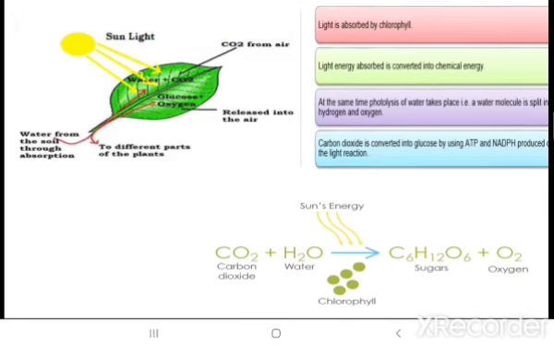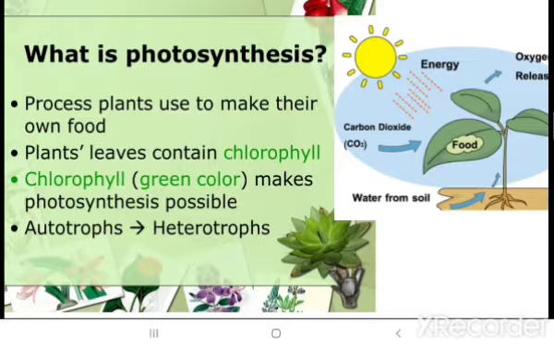Clear? So a very quick review of what we have learned: the leaves, in the presence of sunlight, and the carbon dioxide from the atmosphere, the chlorophyll too, they all work together, and the light absorbed by the chlorophyll too helps in converting the light energy to chemical energy. And the water which is taken by the roots, that water molecule splits. H2O water splits into hydrogen and oxygen. Understood? So this is the whole process of photosynthesis, which is performed by autotrophs, that is plants.